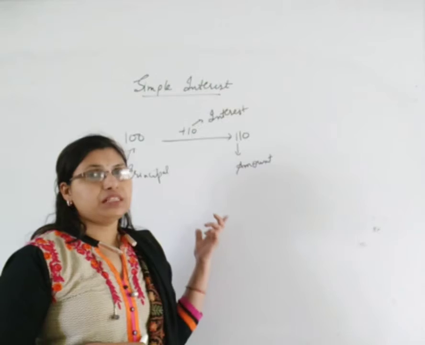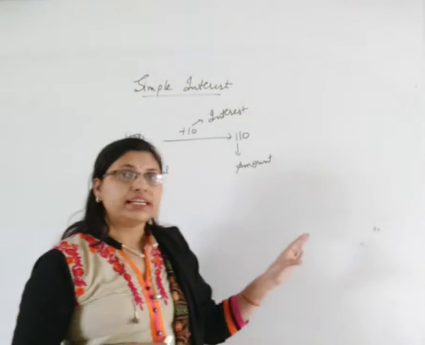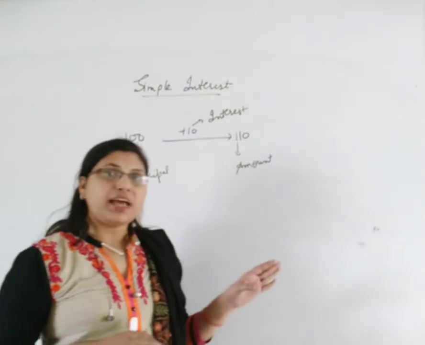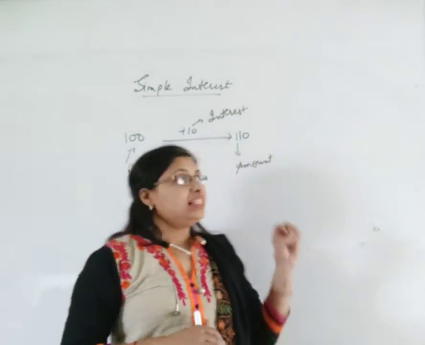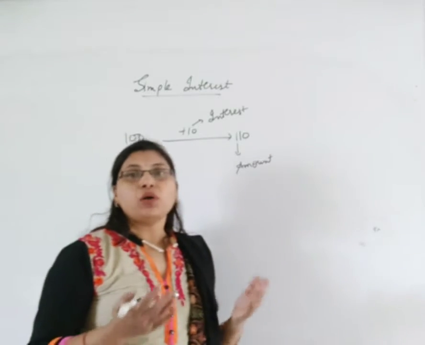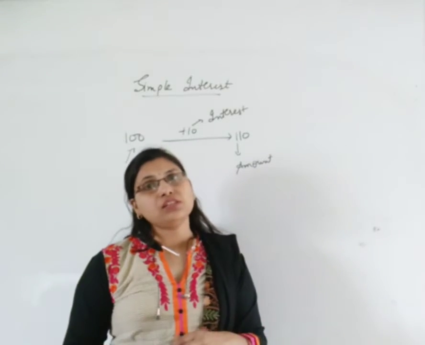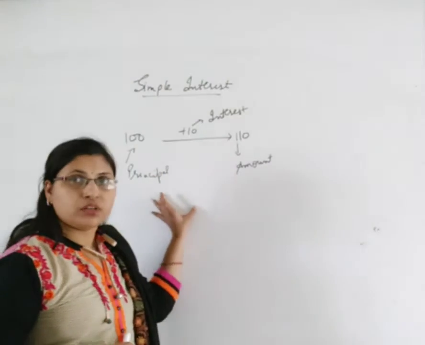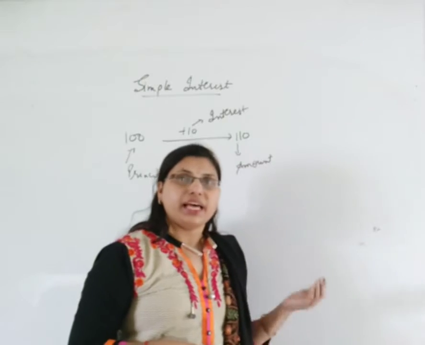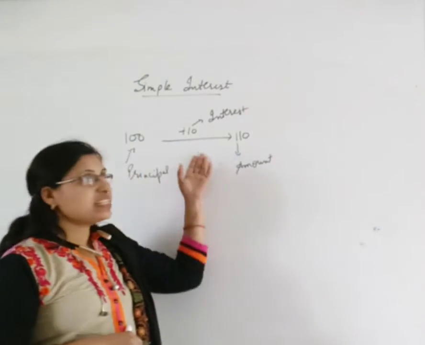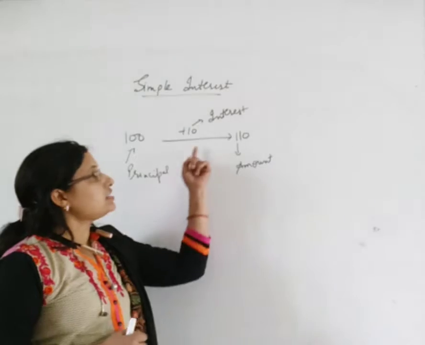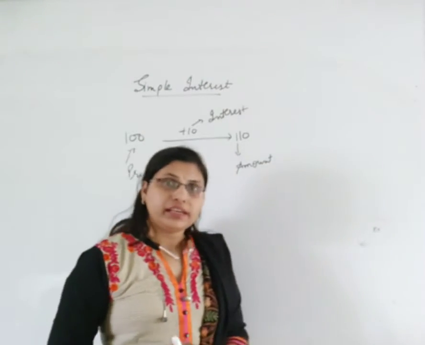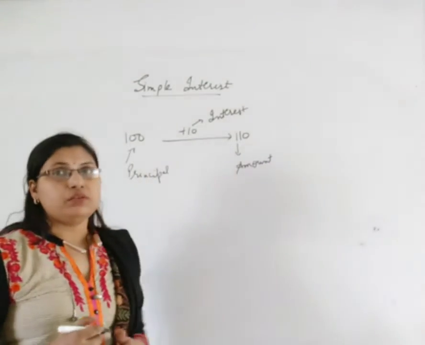Rate of interest is a percentage, that is, how much percentage the bank will give you extra. And this is not the case only with banks every time. A person who has borrowed from someone else, that also is considered as the principal amount. The amount which is borrowed and the amount which is returned back. Clear? And the extra amount which is returned back is called interest. So it is different in different cases. Clear everyone?